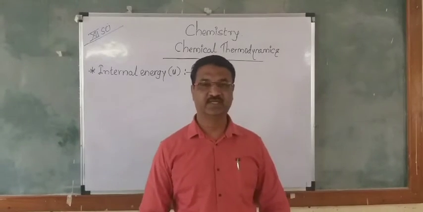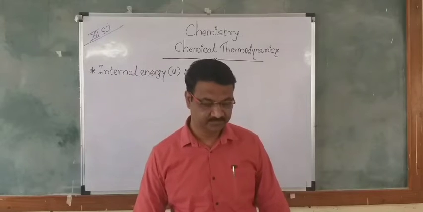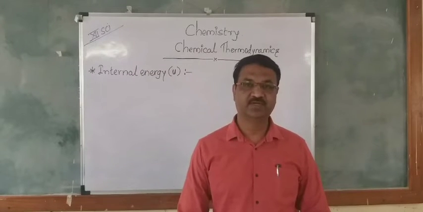Good morning, students. In the last lecture, we completed the expression for the maximum work.